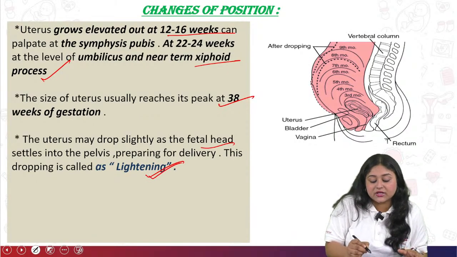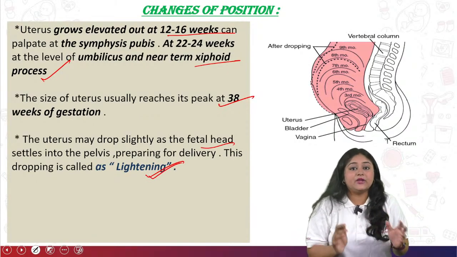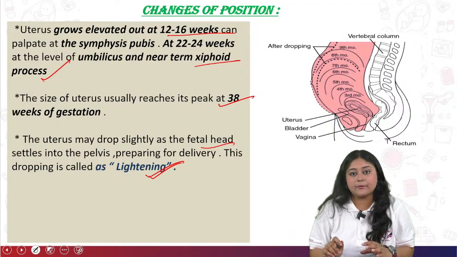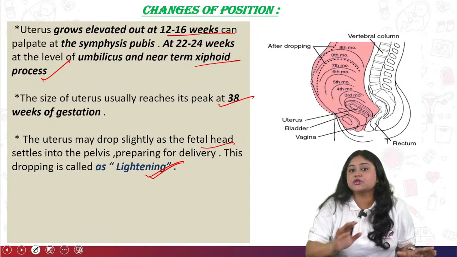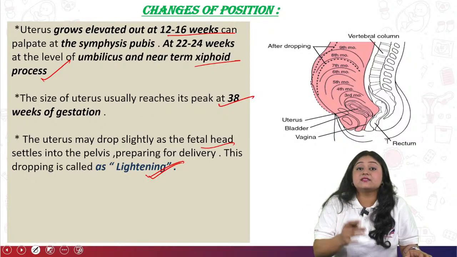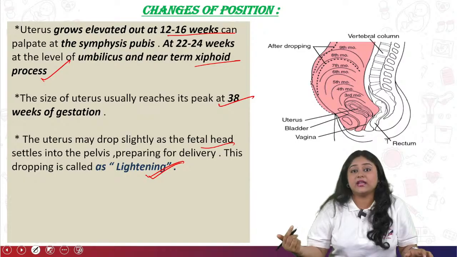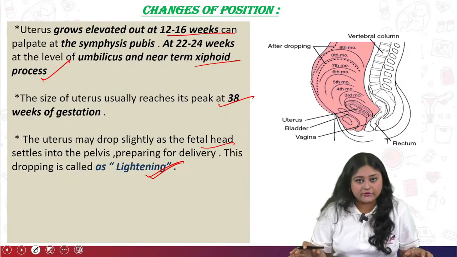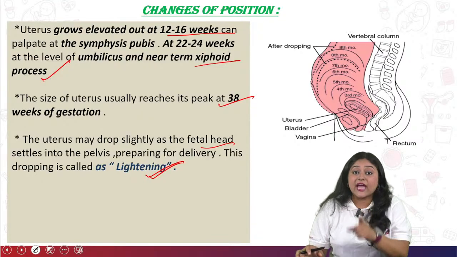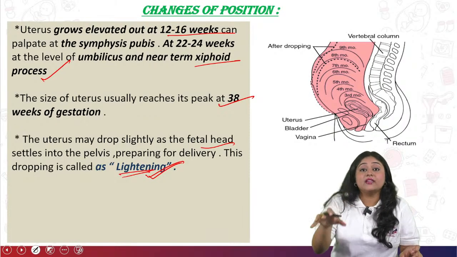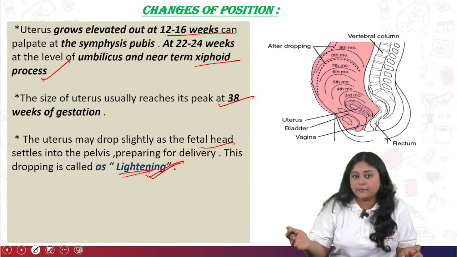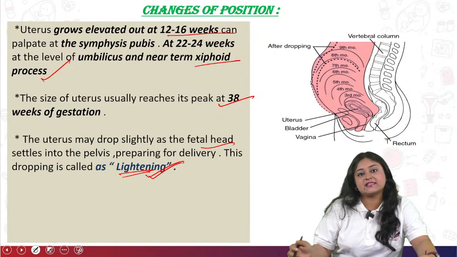This dropping is known as lightening. Around the mid to late third trimester, if there are no complications, the fetal head or presenting part becomes engaged in the brim of the female pelvis, and the mother can feel something settled inside the pelvis. That feeling is known as lightening.